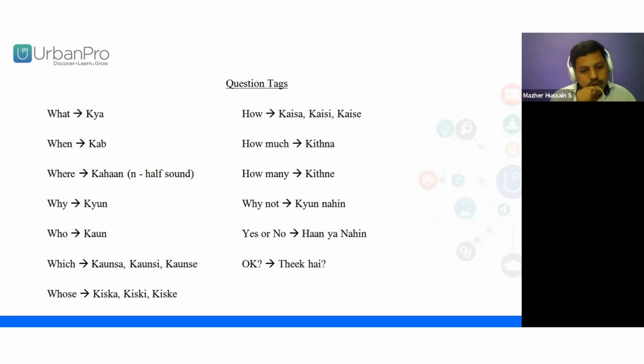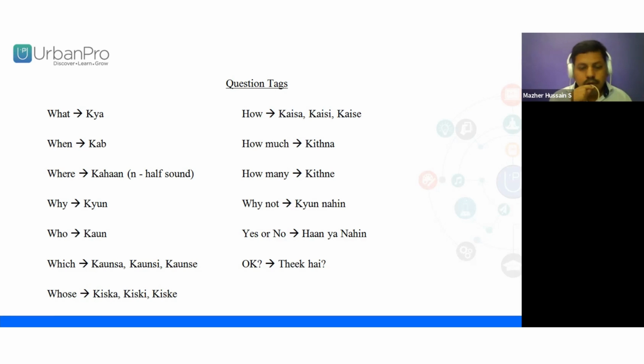So the next question tag is whose. And again for whose we have three words: kiska, kiski and kiske. Kiska is for masculine, kiski is for feminine, and kiske is for more than one.